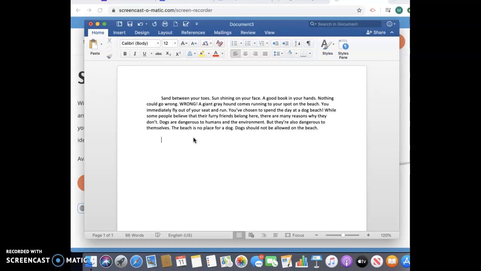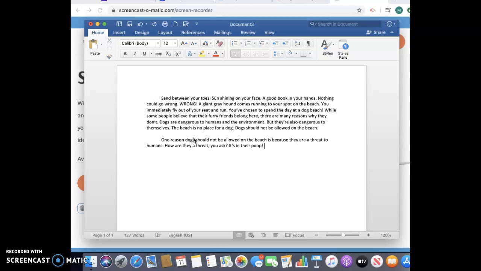So I'm going to start by saying one reason dogs should not be allowed on the beach is because they are a threat to humans. How are they a threat, you ask? It's in their poop.